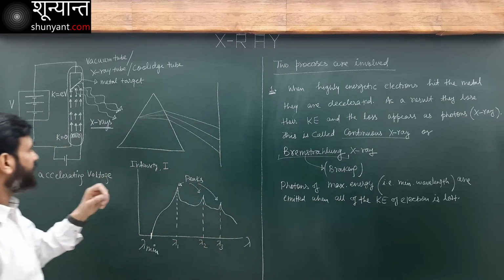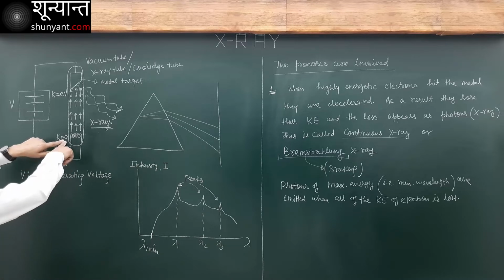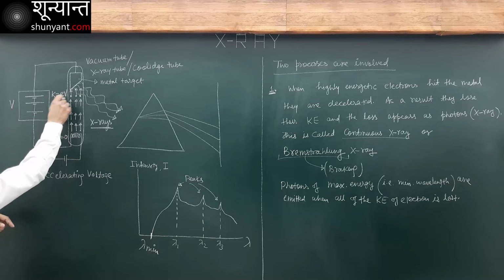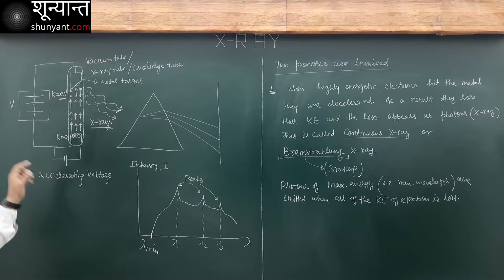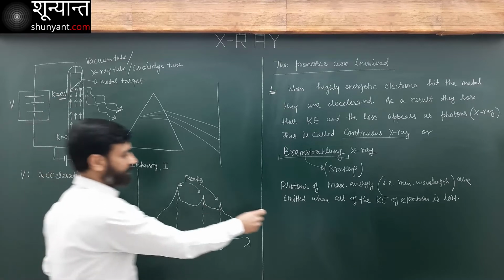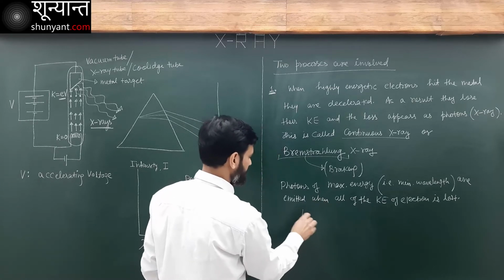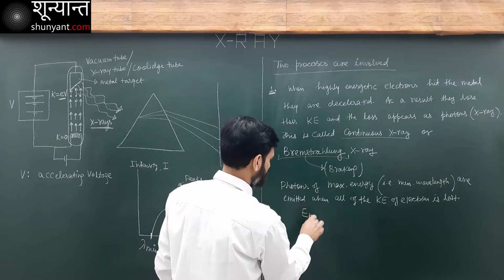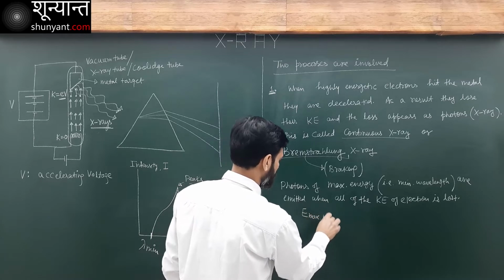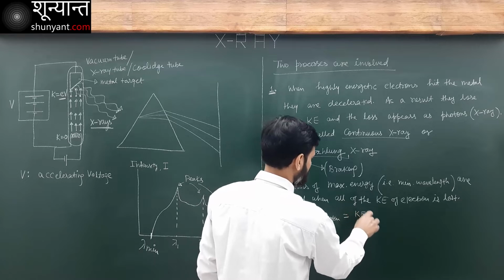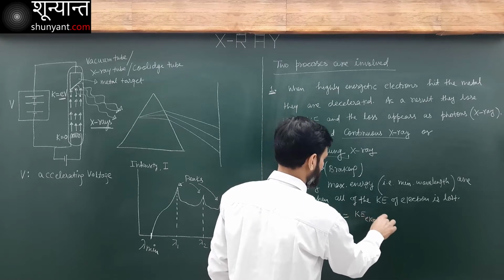Now what is all of the energy? Energy here is 0. By the time electrons reach here, their energy becomes eV. Then here I will write hc over E max. E max of the photon is equal to the kinetic energy of the electron.